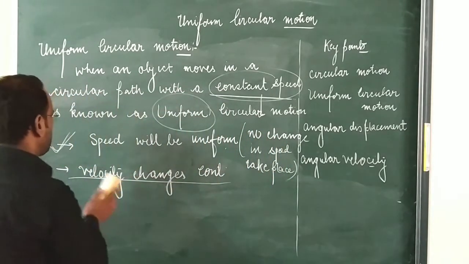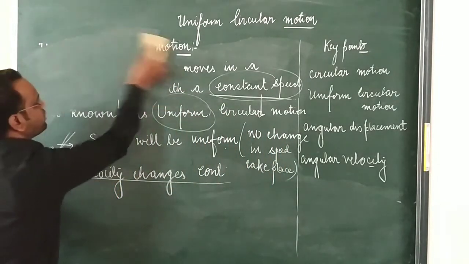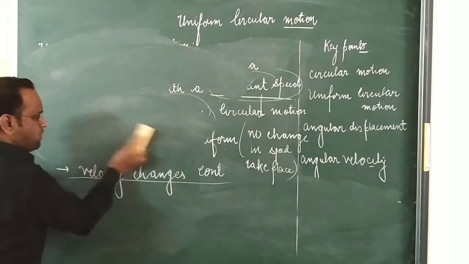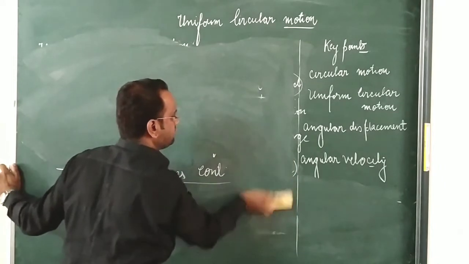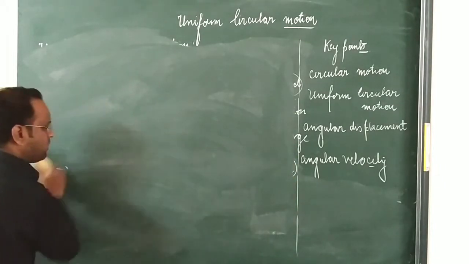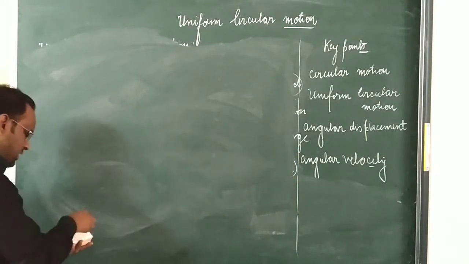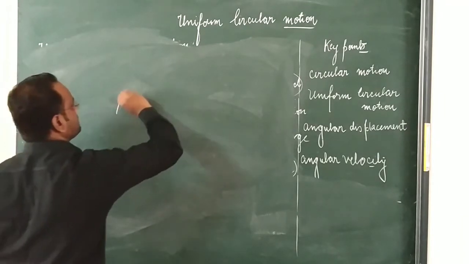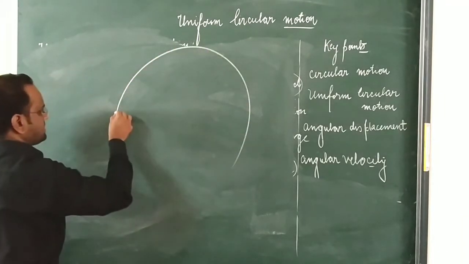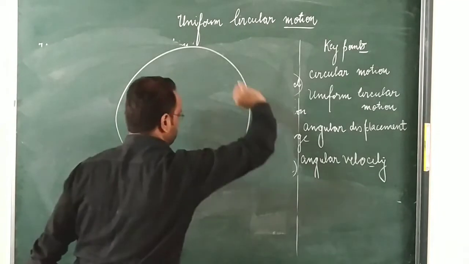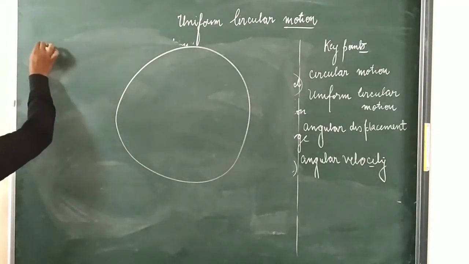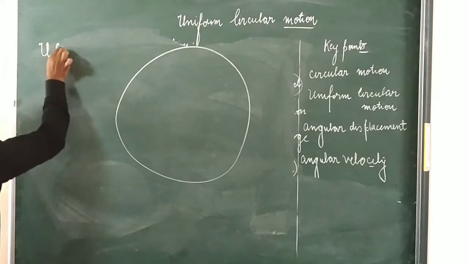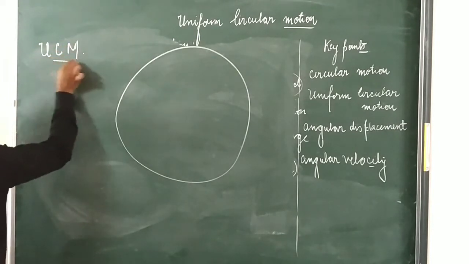So I am going to draw a diagram for this topic. What is that diagram and how can we discuss the uniform circular motion with the help of that? You can see here, if I draw a circular path, let us suppose that this is a circular path onto which a body is moving. Okay, the topic is uniform circular motion.